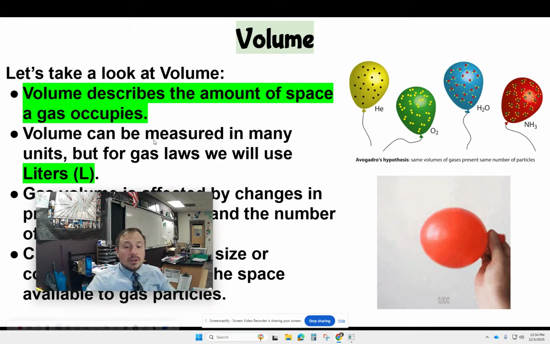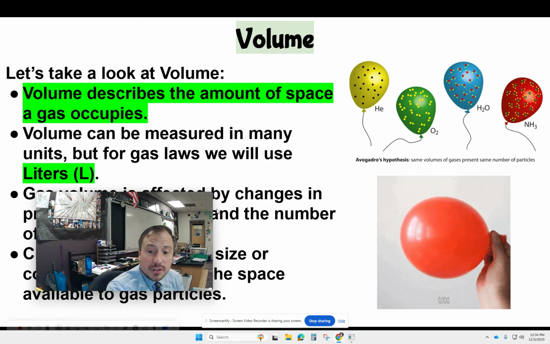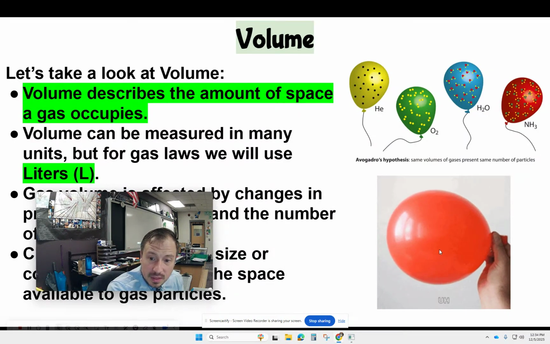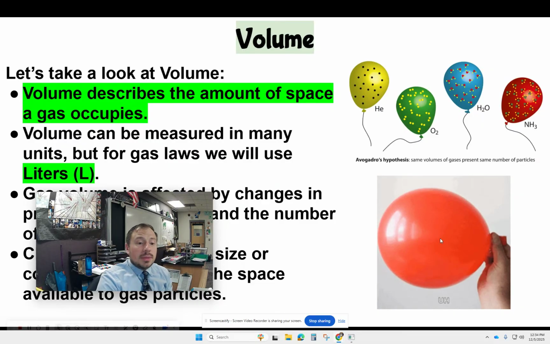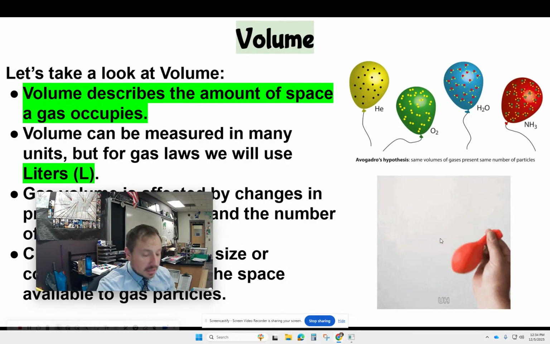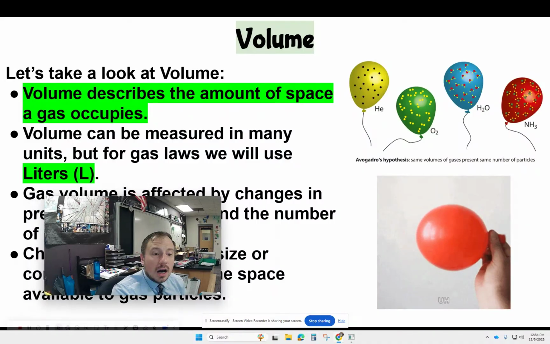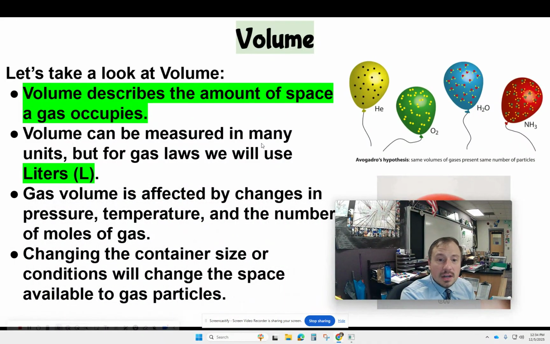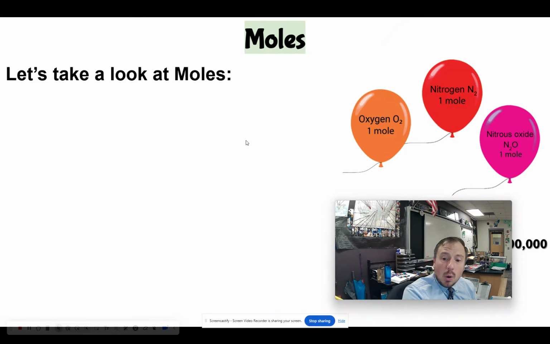The gas is going to fill that container, like we've learned in the definition, and that's going to be the volume, right? It's going to fill the shape of that container. That is going to be the volume of the gas. And moles is the last one.